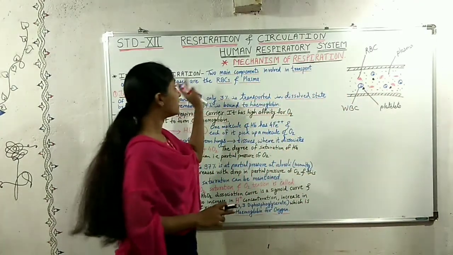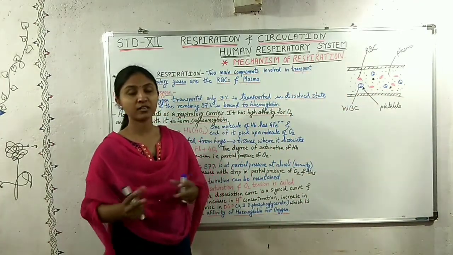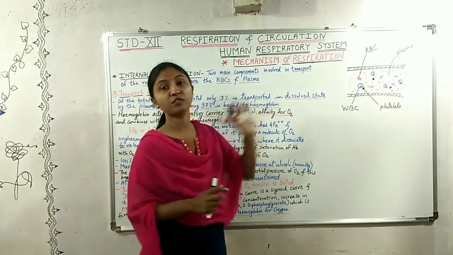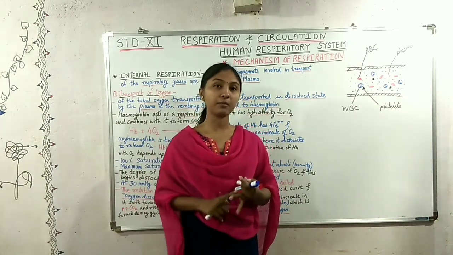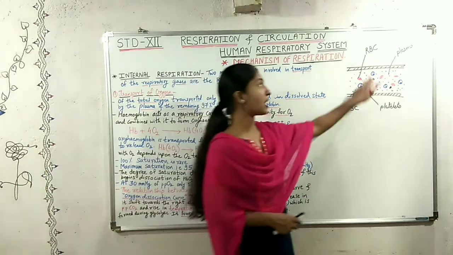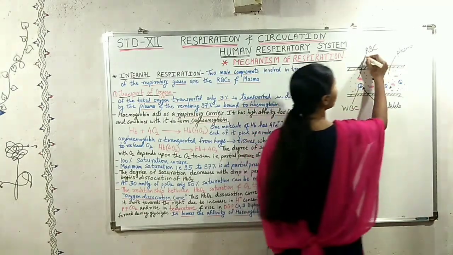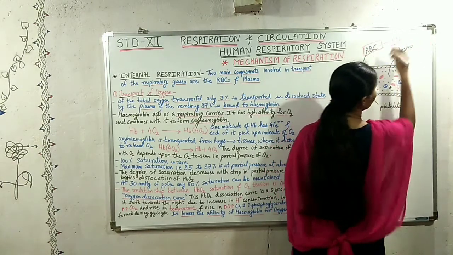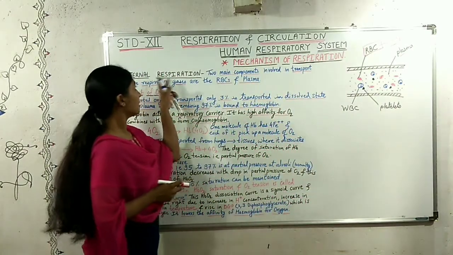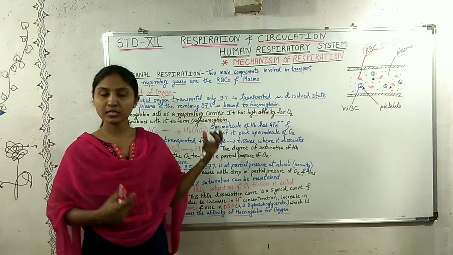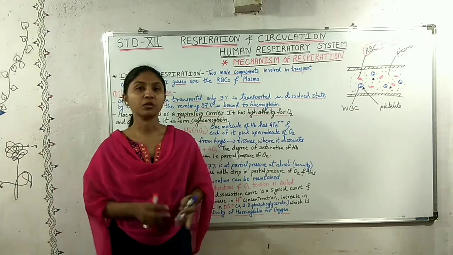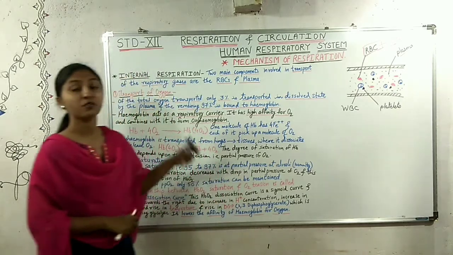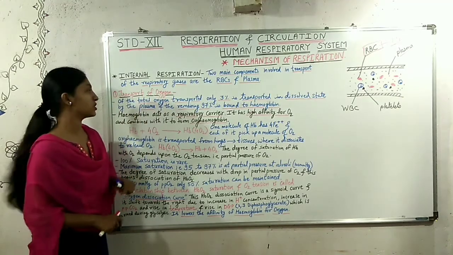So in this internal respiration, two main components are involved in the transport of the respiratory gases, oxygen and carbon dioxide, and those are the RBC and the plasma. These RBCs contain hemoglobin. We will look into it. In internal respiration there are two types of transport. First is the transport of oxygen and second is the transport of carbon dioxide. First we will understand the transport of oxygen.